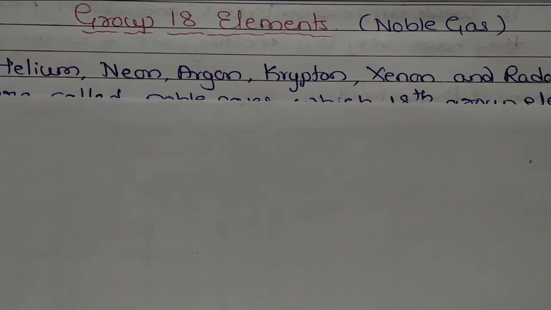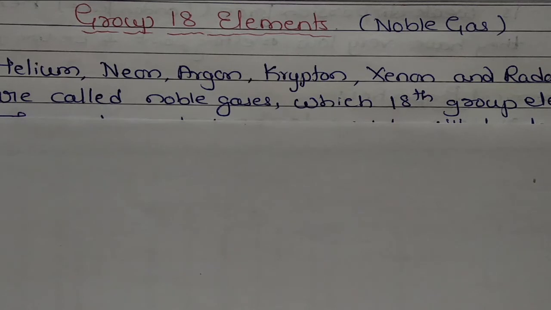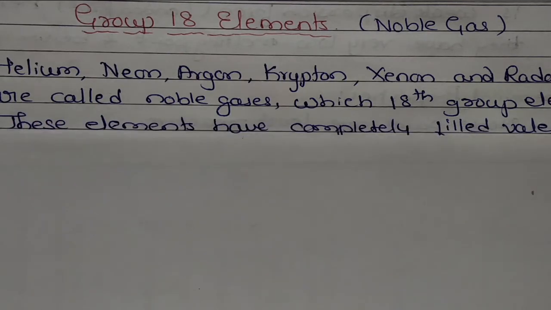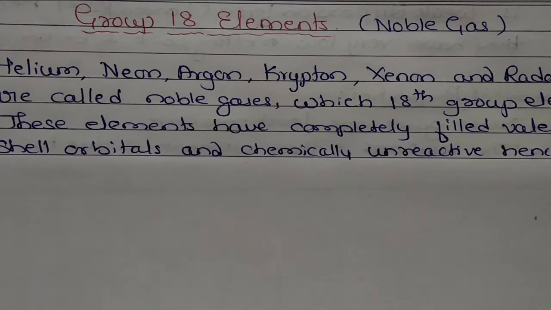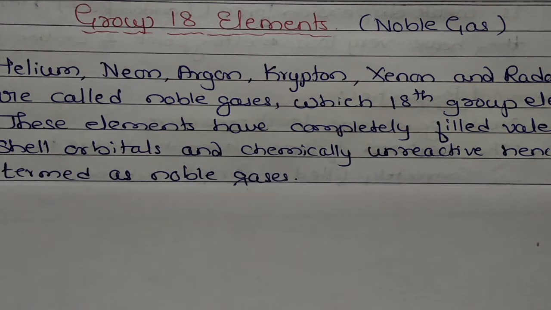Helium, neon, argon, krypton, xenon and radon are called noble gases, which are the 18th group of elements. These elements have completely filled valence shell orbitals and are chemically unreactive, hence they are termed noble gases.